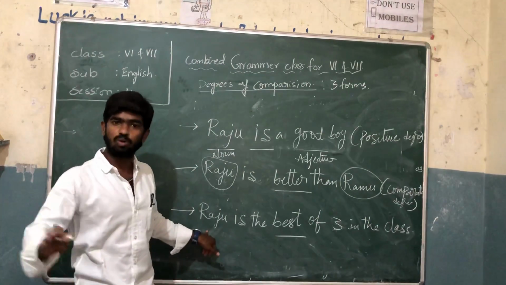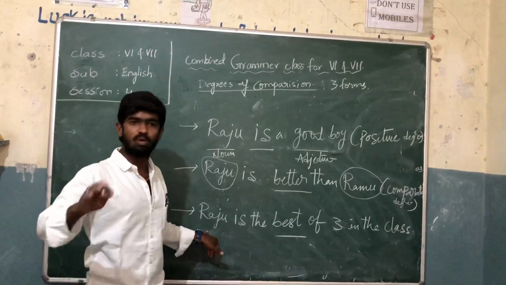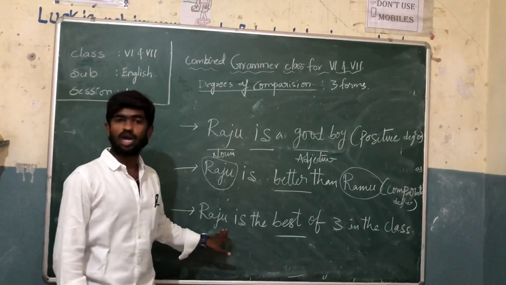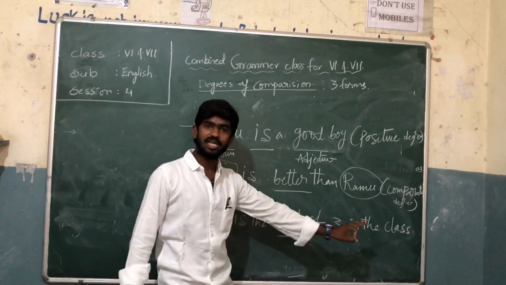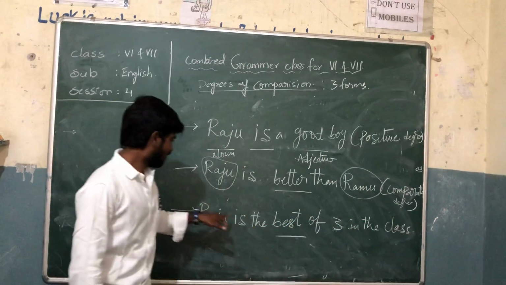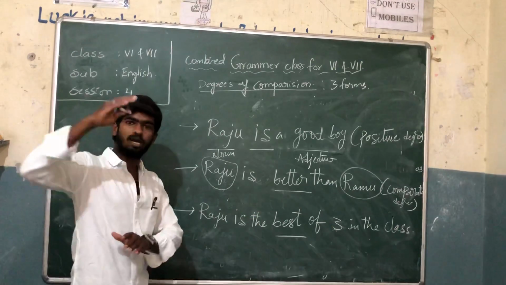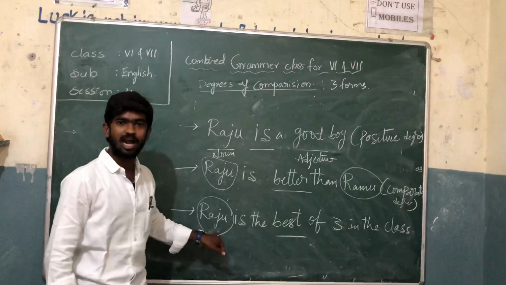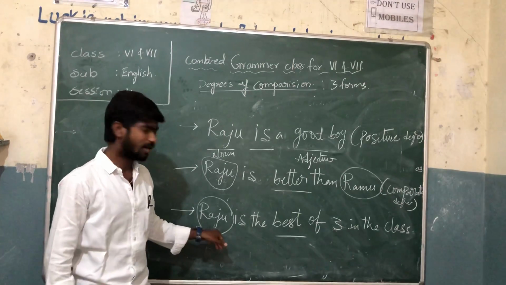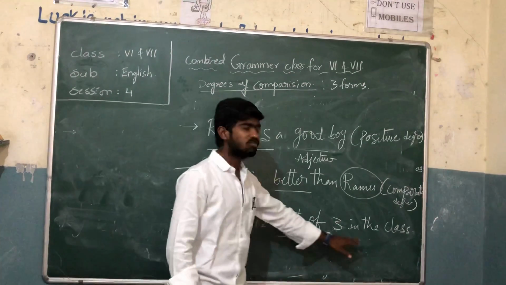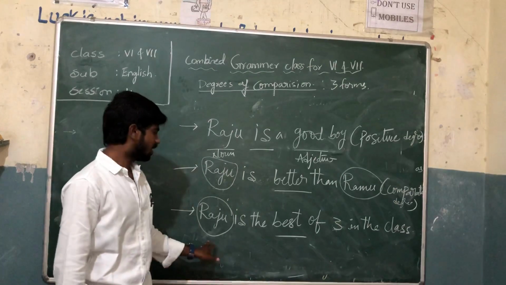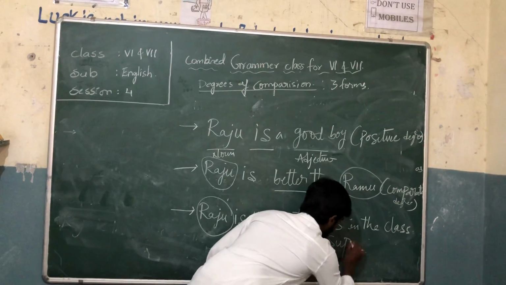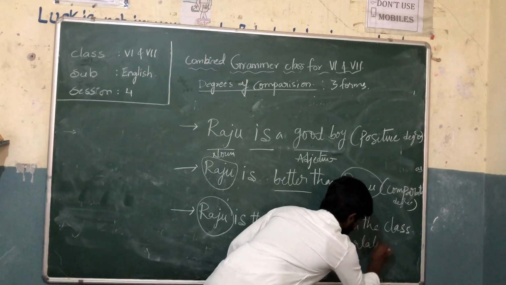Maybe he may get a good result, or he may have a good sports spirit. Whatever it may be, we are telling that Raju is the best of three in the class in the studies. We are not speaking about the two persons. We are only highlighting whom? Raju. Raju is the best of three in the class. So this comes under which degree? Superlative degree.